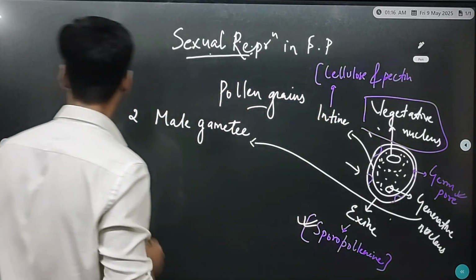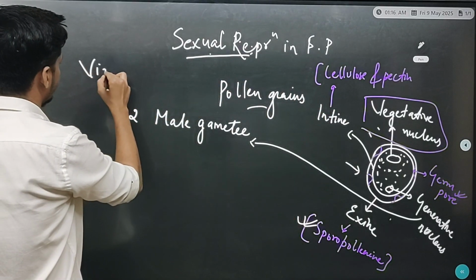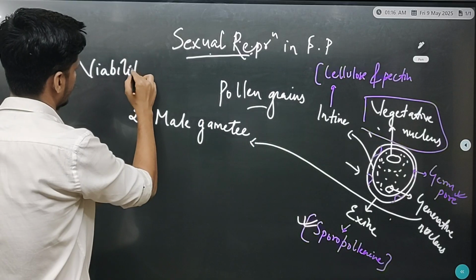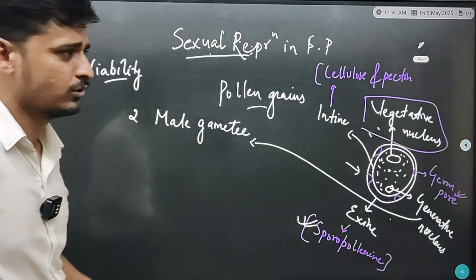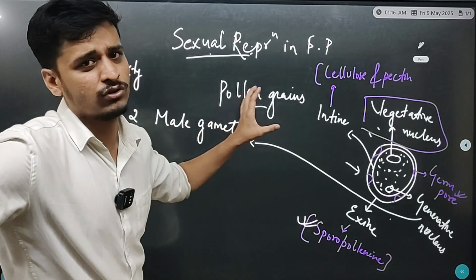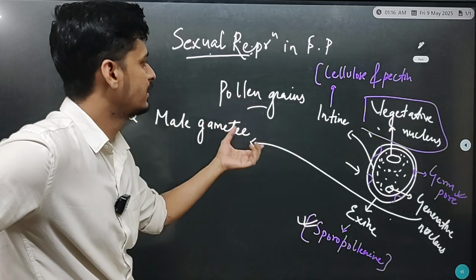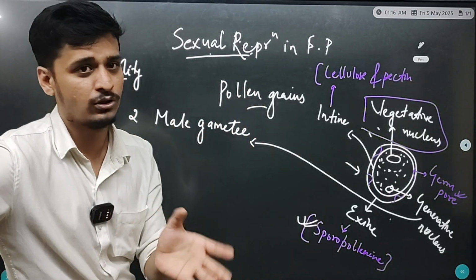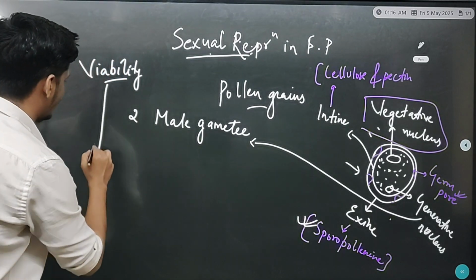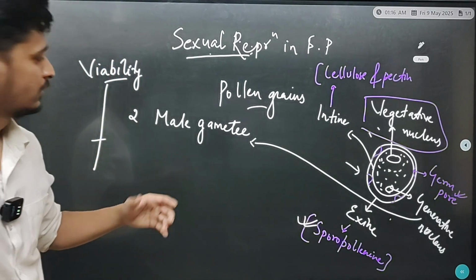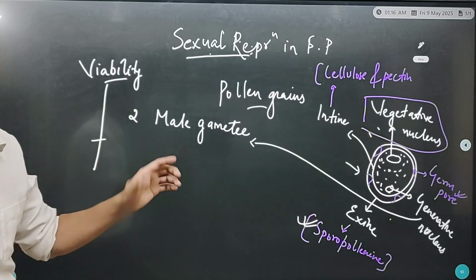And next we will see viability of pollen grains. Viability means lifetime of pollen grains. So कितने दिन तक pollen grains को हम प्रिजर्व कर सकते हैं, कितने दिन के लिए pollen grain हमारा फंक्शनल है, able to fertilize ovary. Okay, so some plants have viability of more than 3 months.